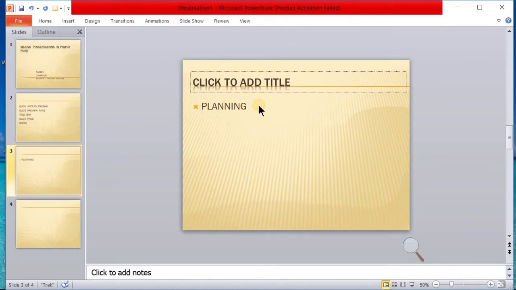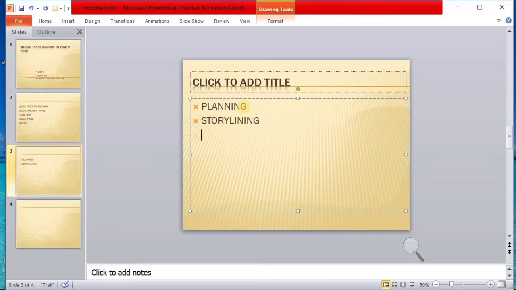Then I say that storylining is to be done. In short, firstly we have to identify all the information, right? We have to identify where I can get information from: the internet, the textbook, the books I have in my library, etc. There will be many information sources, and I have to collect them all.